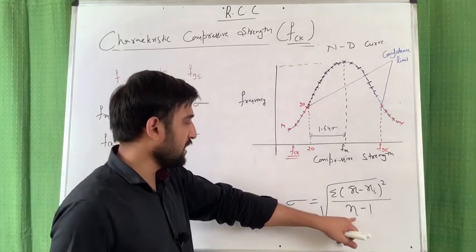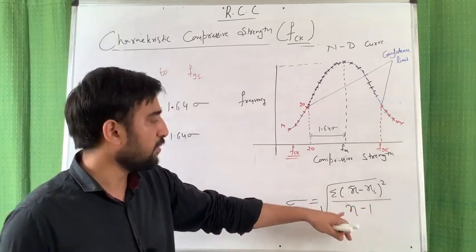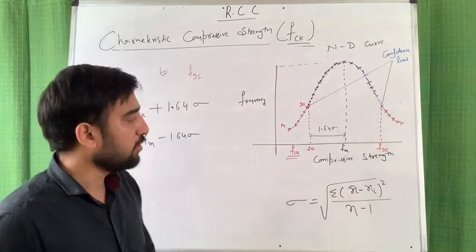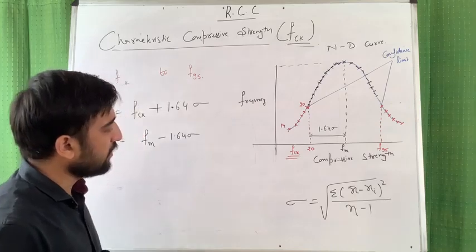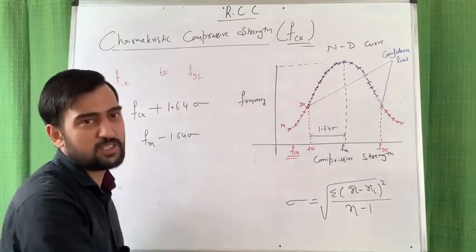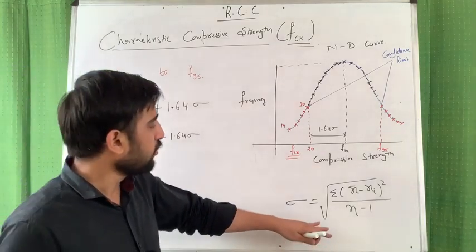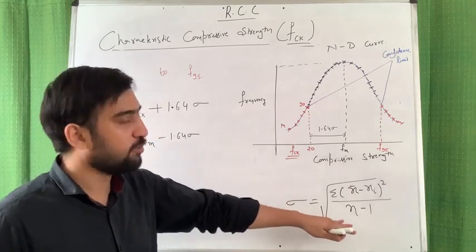In our civil engineering we will always use n minus 1, but in mathematics where the number of samples is more, there you can even use n in place of n minus 1. That is known as some Gauss correction. So we are not going into that much detail of mathematics. For RCC, we are going to use this.